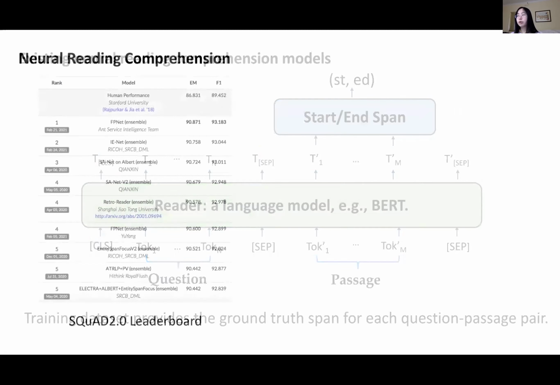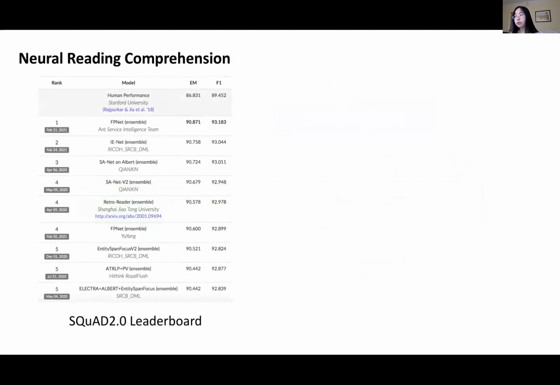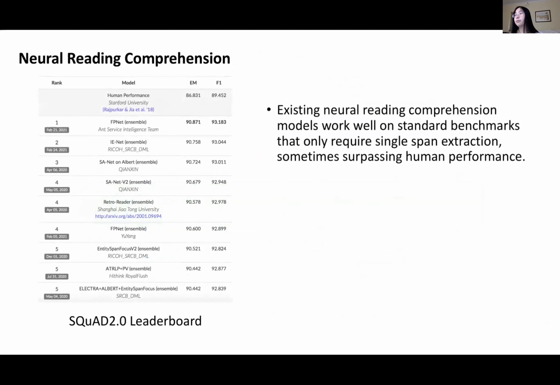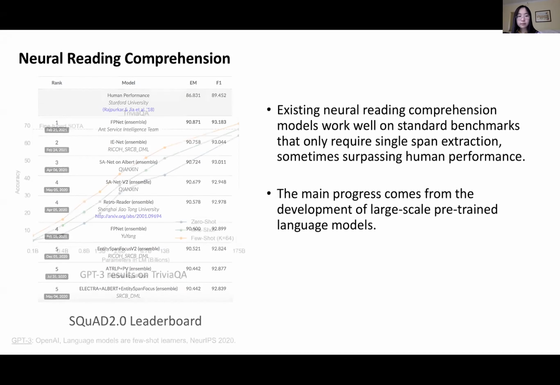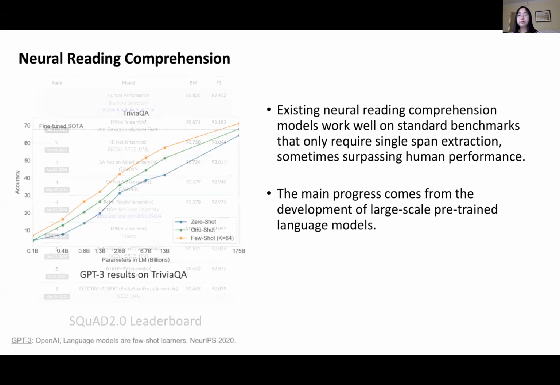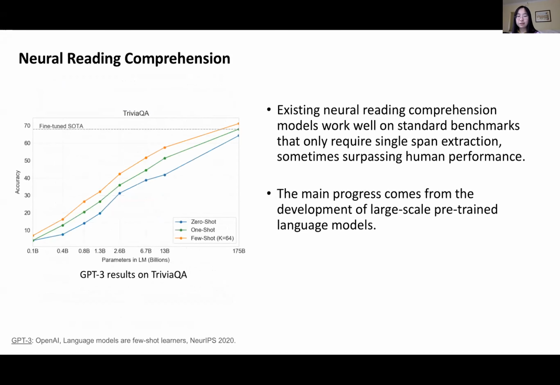Although this overall framework looks pretty simple, such a model design works very well on standard benchmarks, and it even surpasses human performance on some datasets such as SQuAD. Then if we take a look at these leaderboards, we can observe that the leaderboards of these benchmarks are occupied by approaches using powerful pre-trained language models, including all kinds of BERT. And in particular, you may also have heard about the recent success of GPT-3 from OpenAI.